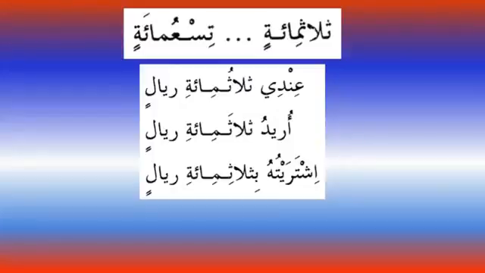So uridu thalatha mi'ati. Thalatha is your mudaf, which will be maf'ulun bihi, and mudaf ilayhi is mi'ati. So it's not thalatha mi'ata, thalatha mi'ati. Ishtaraytuhu bi thalathi mi'ati. So only the first part is mu'rab, and that combination is mudaf, mudaf ilayhi.